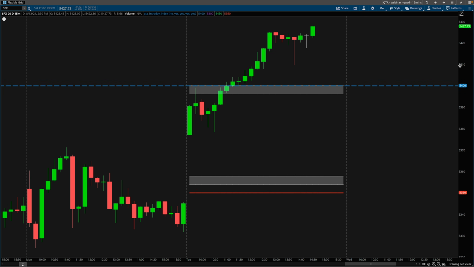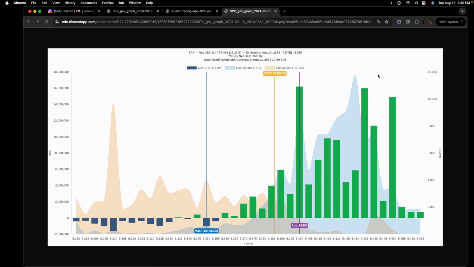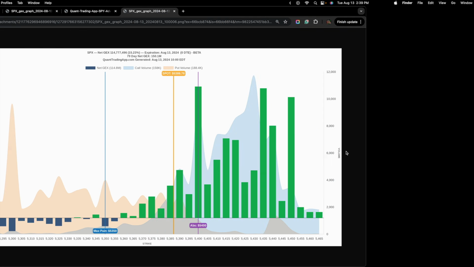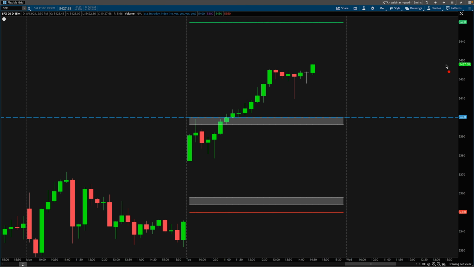Now, in terms of expectations for how high it will go, this is where we have these levels. Again, at 10 a.m. this morning, we can see 5,435. Most people were speculating at this time 430, so 430, 435. Where's the SPX right now? We're coming up to 430. We don't know if we'll hit 435.